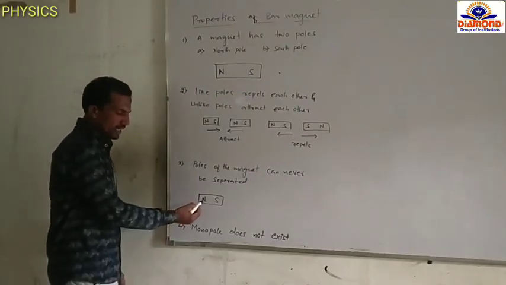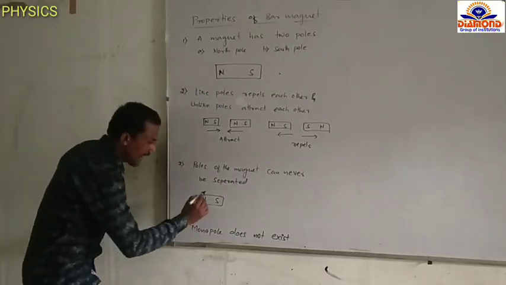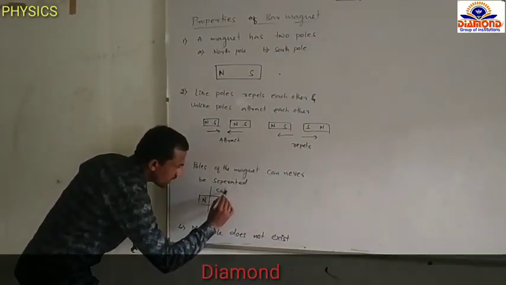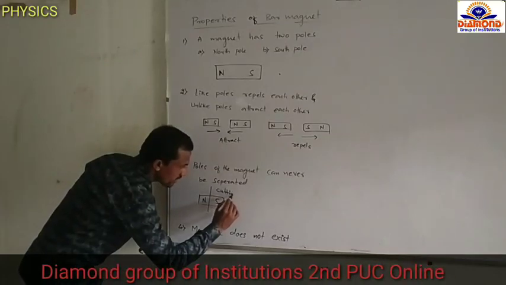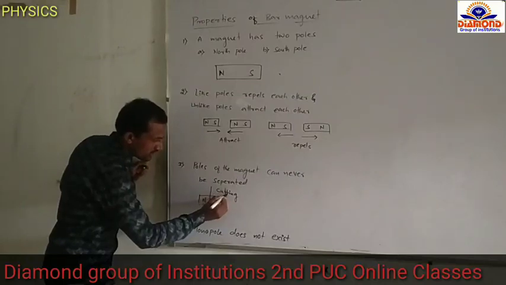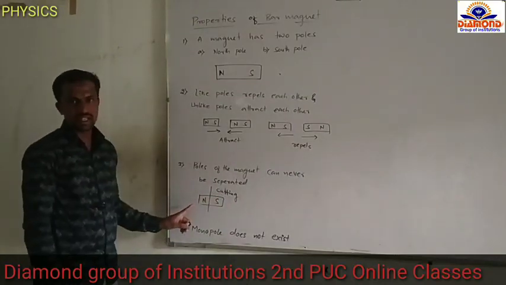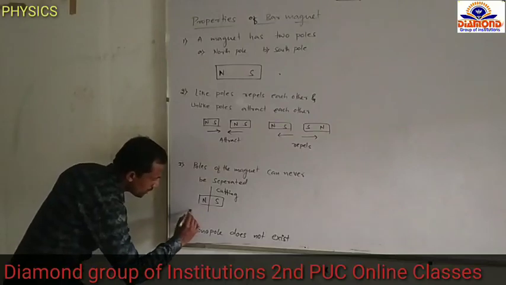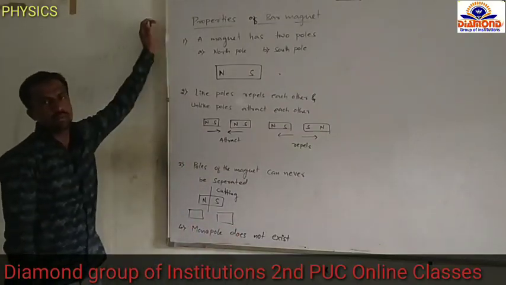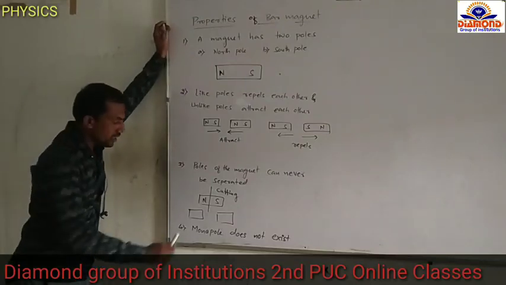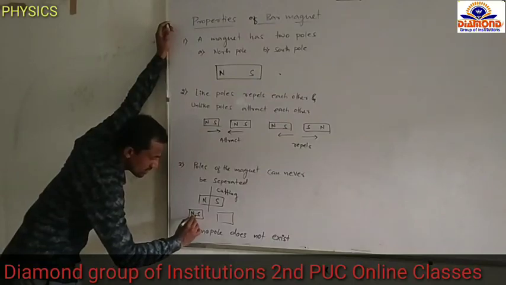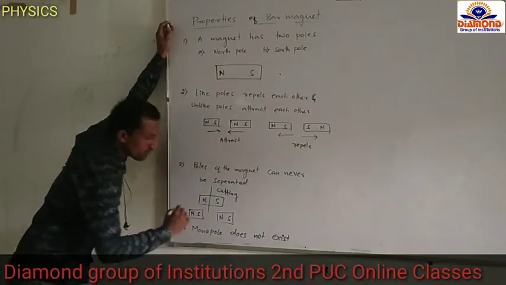If the magnet is cut from the center, then two pieces will be formed. But each piece of a magnet has two poles. One is north to south and again north to south.